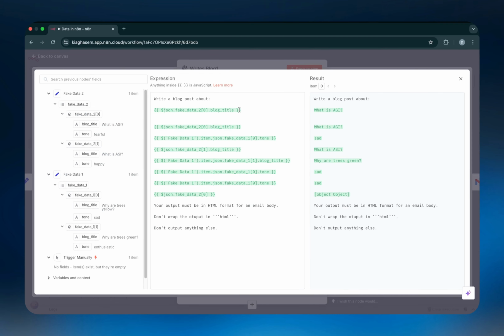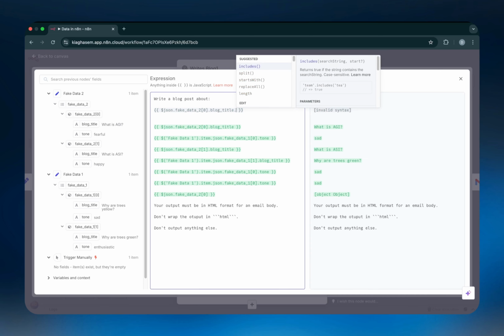And then just one more thing I would like for you guys to know as well. Generally, as I said, this dot notation basically means do something else or go one level deeper. And if you put a dot notation after a specific value or a specific variable, like for example, in this case, we've already called on what is AGI. So at this instance, it's already looking at that specific string. If I put another dot notation now, what I'd have to do is define some sort of function. And a function is basically something that happens to that specific variable.